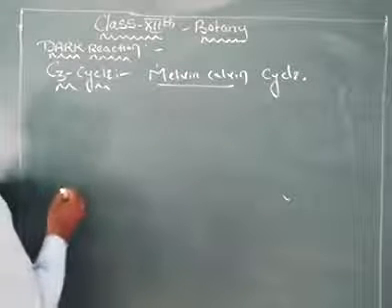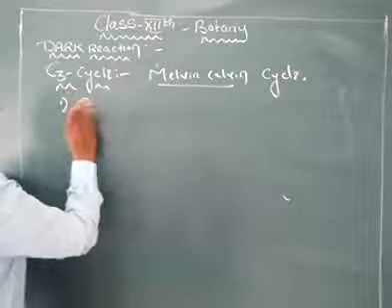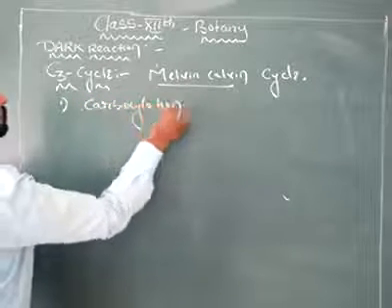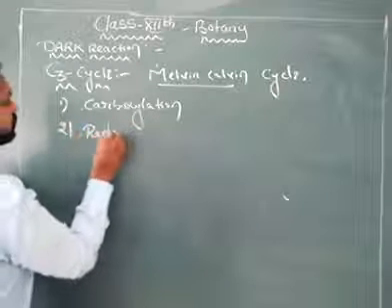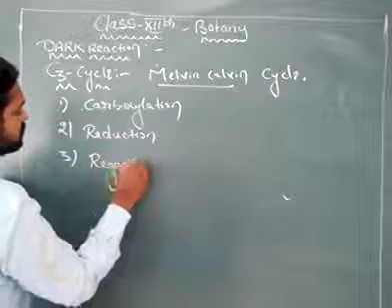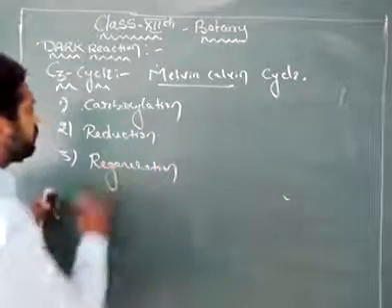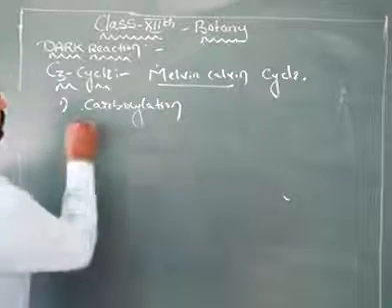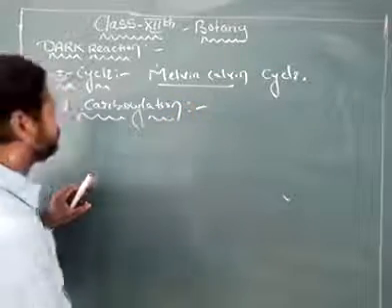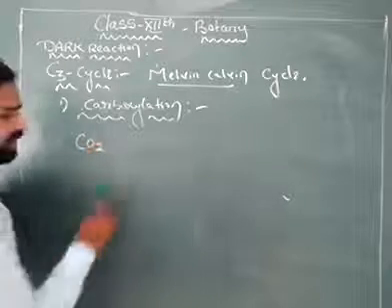Now, the C3 cycle is divided into three steps. First one, carboxylation; then reduction; and regeneration. Carboxylation, reduction and regeneration. Let's see the first one, carboxylation. Carboxylation means addition of carbon. Now in this carboxylation, carbon dioxide is accepted by